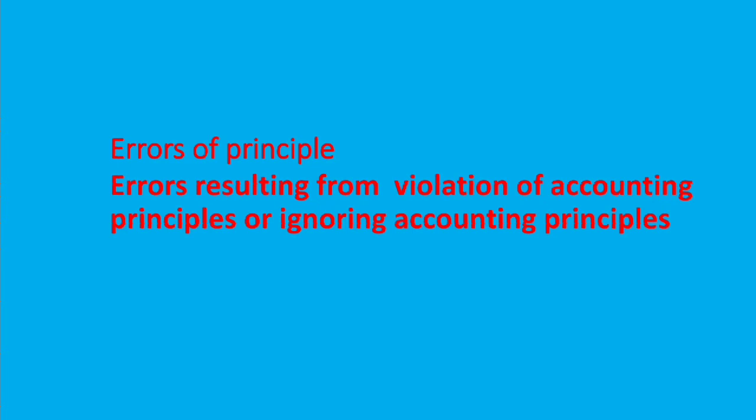Now the next one, errors of principle. Accounting entries are made as per the generally accepted accounting principles. If any of these principles are violated or ignored, then the errors resulting from such violation are called errors of principle. Errors can happen while classifying an expenditure between revenue or capital. This classification is very important because it may lead to the over or understatement of profit or over or understatement of assets or liabilities.